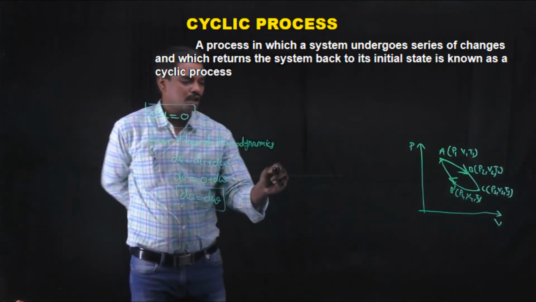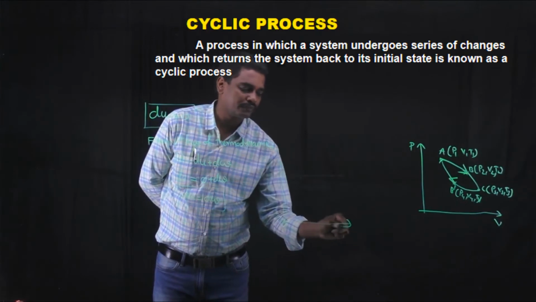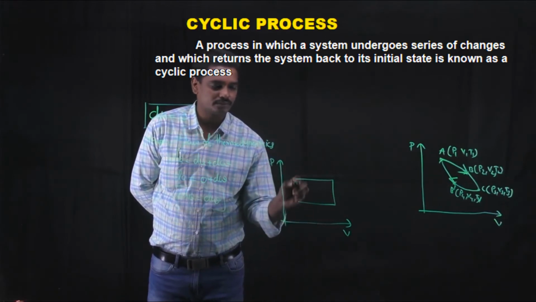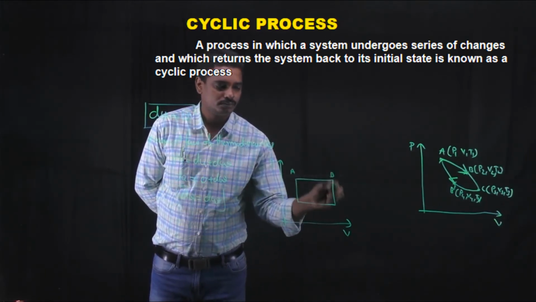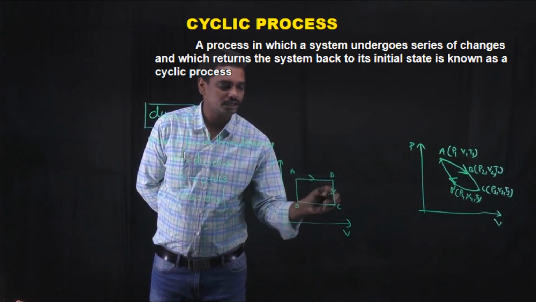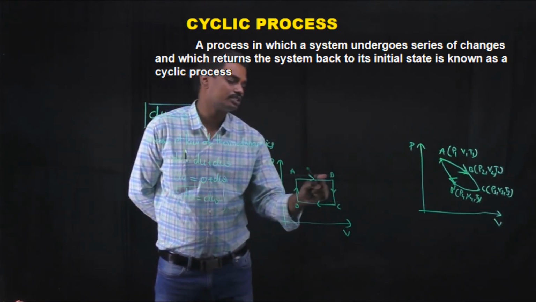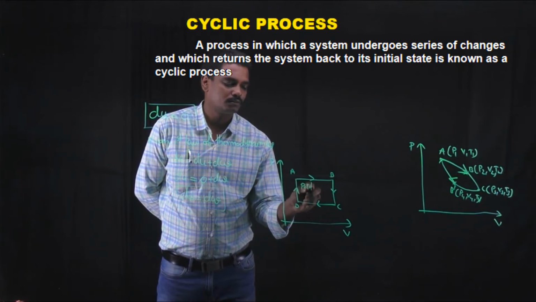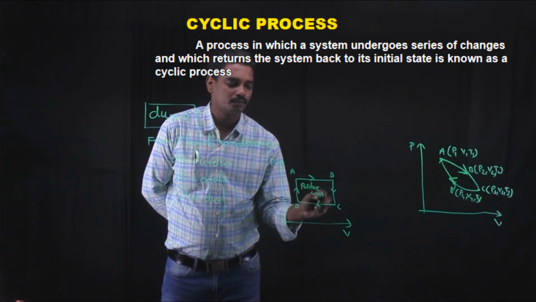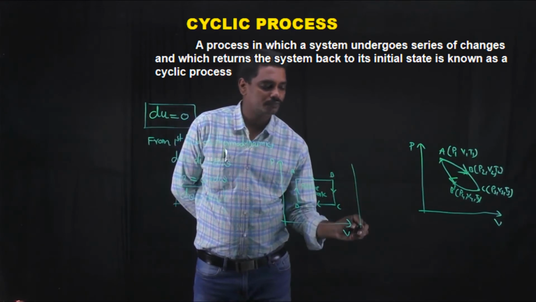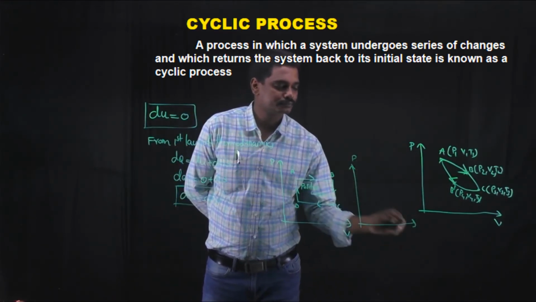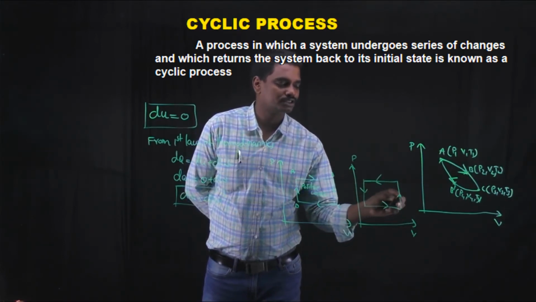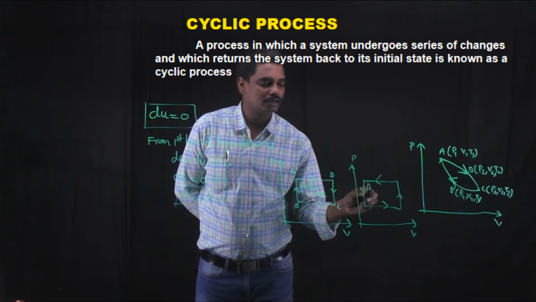In a cyclic process, how to calculate the work done? If a PV graph is given and the process undergoes in this manner, A, B, C, D, in the clockwise direction, as you can see, the volume is increasing, right? So it is positive work here. The work done will be positive. And if it is in the anti-clockwise direction, you can see that the volume is decreasing here, so the work is negative.